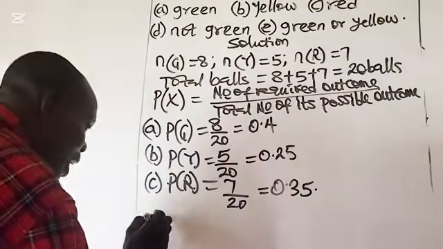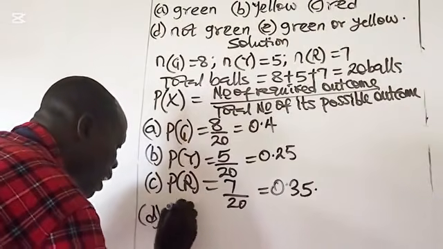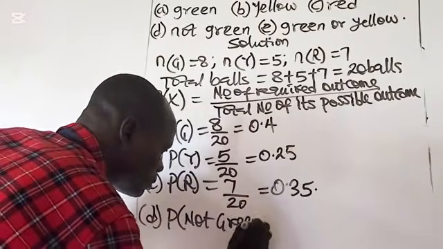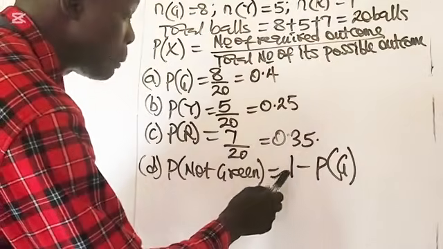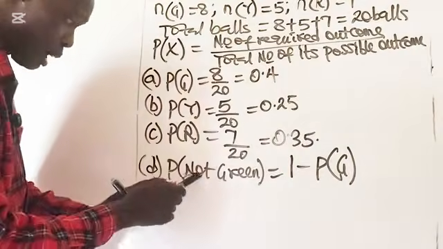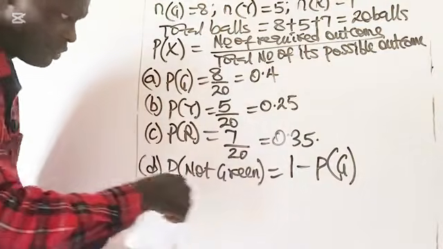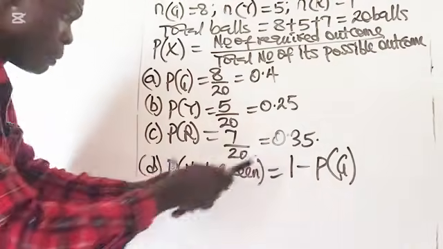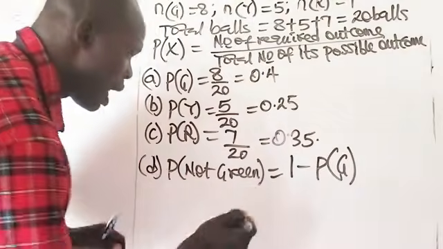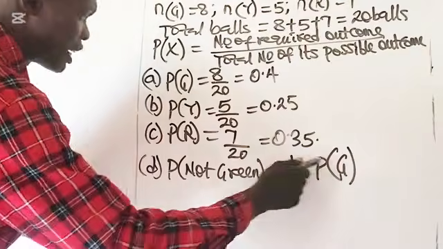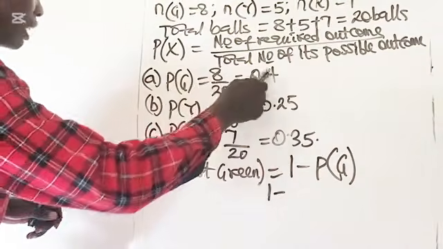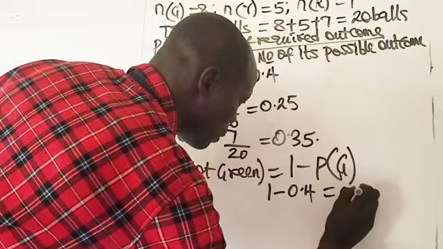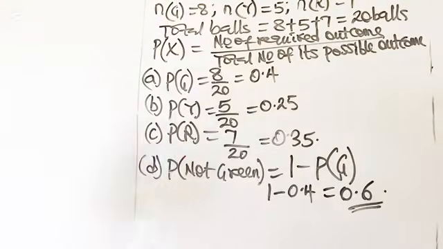In the D part, you have to determine the probability that it is not green. Probability of not green. I've told you that if you want to calculate the probability of the opposite event, that is, you are told not something, you take the probability of that event and subtract it from 1. Probability of not green will be 1 minus probability of green. What is the probability of green? You have 0.4. 1 minus 0.4 gives us 0.6. That is the probability that it is not green.